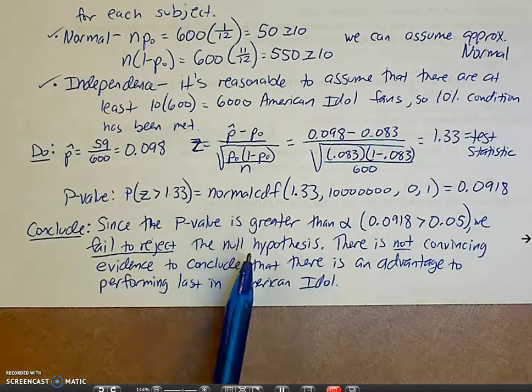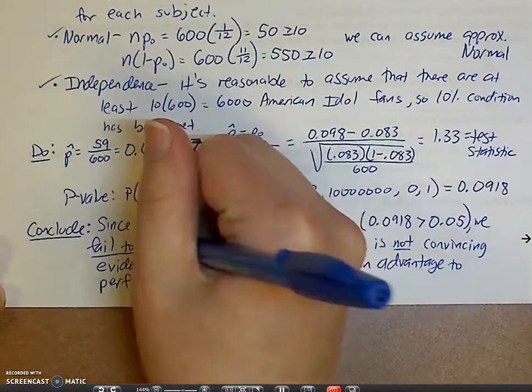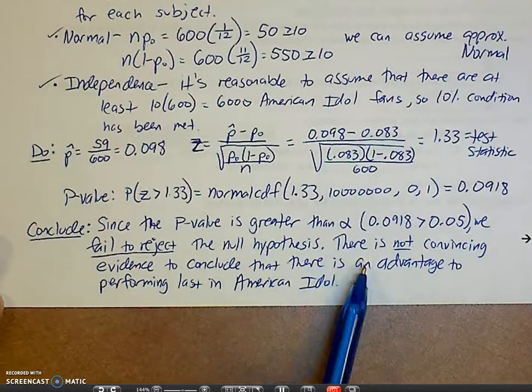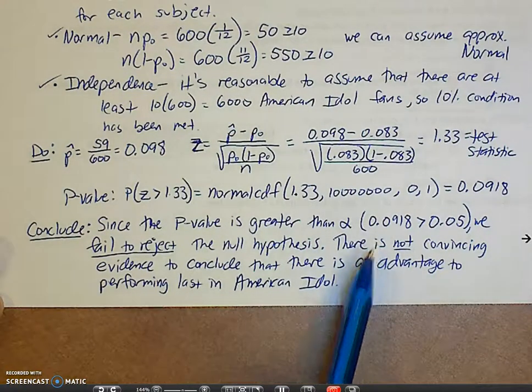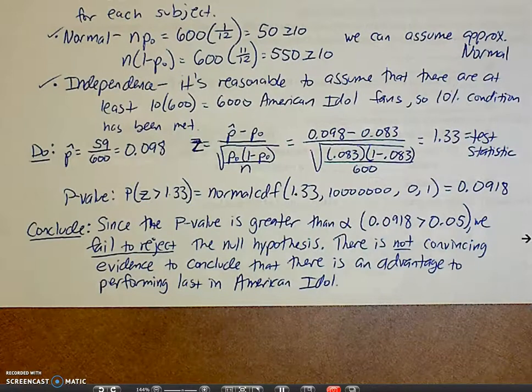We never say we accept. We are failing to reject. That just means we don't have enough evidence to reject at this point. So then, here's our actual conclusion, right? There is not convincing evidence to conclude that there is an advantage to performing last in American Idol.